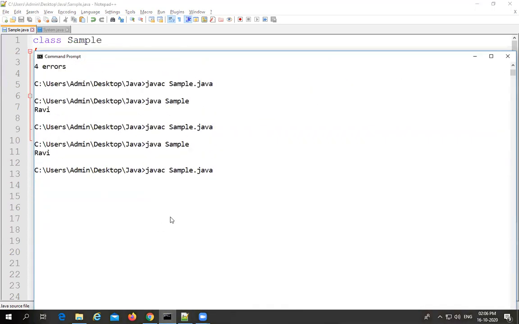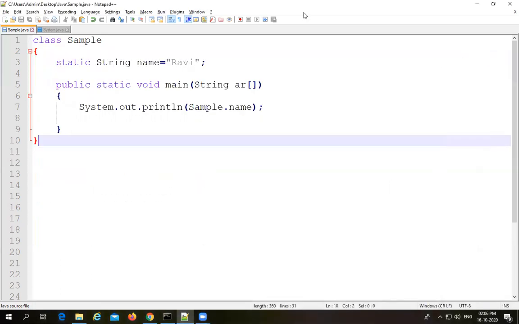javac Sample.java. I am compiling it, successfully compiled. Let me try to run it. java Sample. So the output is that static variable related content. And actually this variable belongs to String, which means we have the flexibility to perform some string related operations upon this variable also.